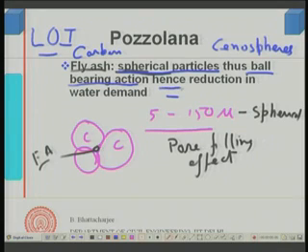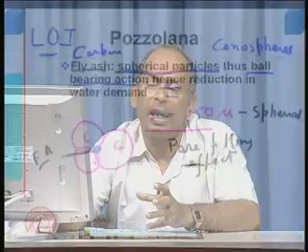So, if your fly ash is good, that means it is relatively fine, it can go into the pores, and it has sufficient spherical particles. These spherical particles give what is called ball bearing action. If it is spherical in nature, other particles can roll over it, and it packs better, and this results in reduction of water. So, this causes reduction in water demand. In fact, it has been seen that fly ash significantly reduces the water demand for the same flow.